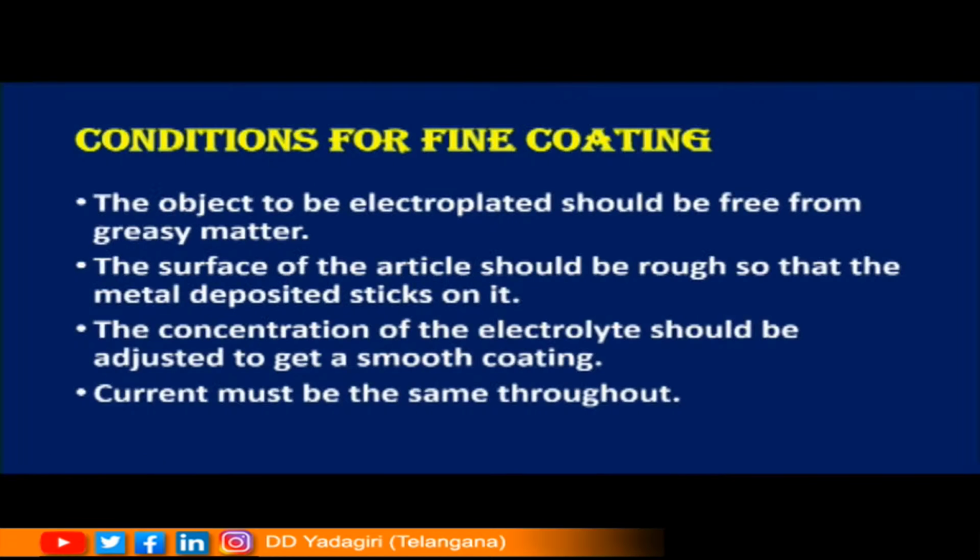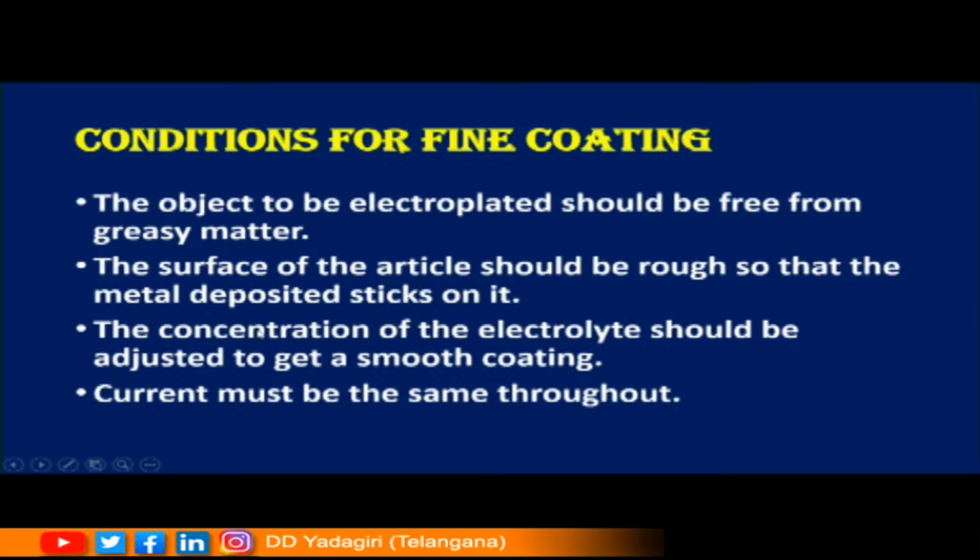Before that, we will see the conditions for fine coating. The object to be electroplated should be free from greasy matter. That means the key that we have used here, it should not be having any grease particles on it. The surface of the article should be rough so that the metal deposited should stick on it. That is, it should not be a very smooth surface, children. It has to be a little bit rough surface.